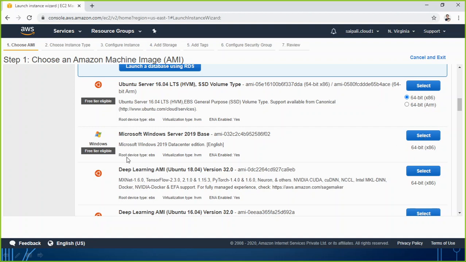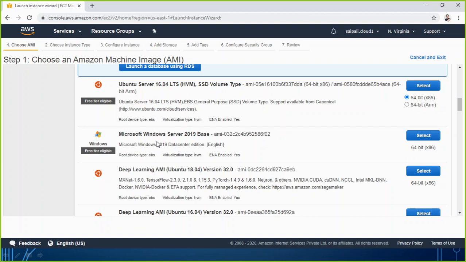Before I select, it is also telling me some other information, such as root device type is EBS. What does it mean? We have discussed EBS. What is EBS? Elastic Block Store. So EBS is already going to be attached to this computer. What kind of storage is it going to have? It is going to have EBS storage. What kind of virtualization is it using? HVM, meaning that it is going to be on top of a bare metal hypervisor. We have discussed all those things.